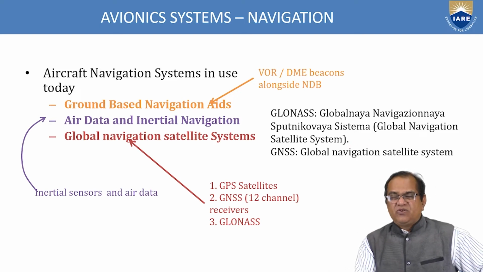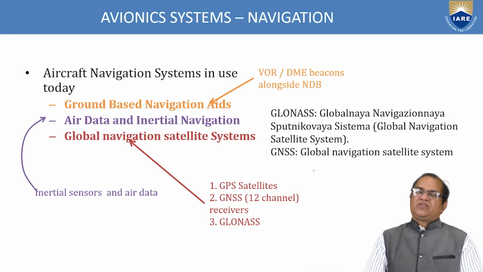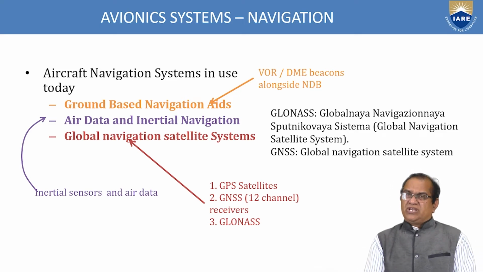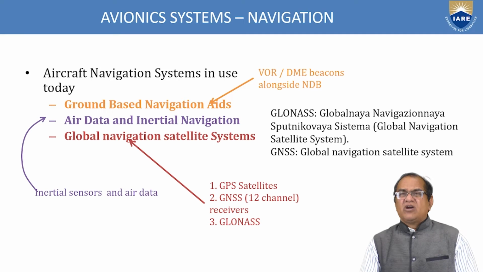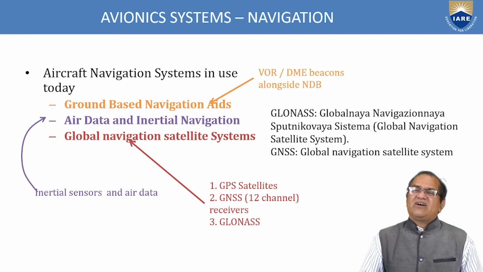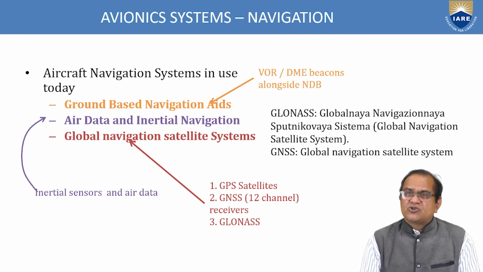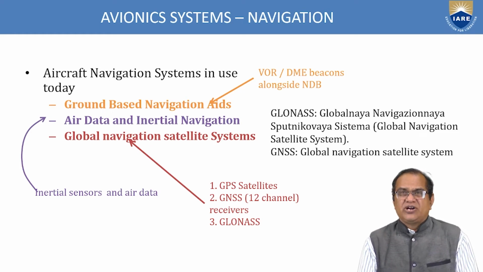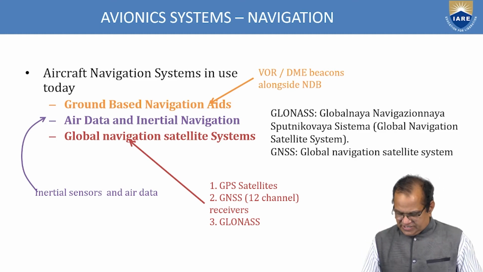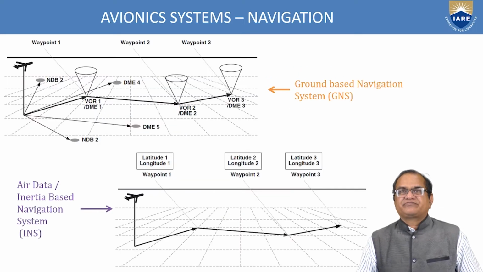So these are the few systems which are used. We can divide this into three groups. One is the ground-based radio navigation system, that is VOR, DME, and NDB, which are fitted at the airport. Air data and inertial navigation are fitted on the aircraft. Air inertial navigation uses gyroscopes, accelerometers, and so on. Air data means the pitot tube and your other air operated equipments. These are used on the aircraft.